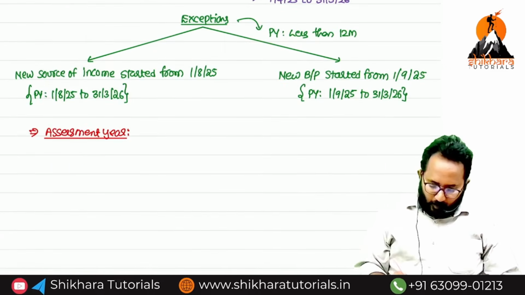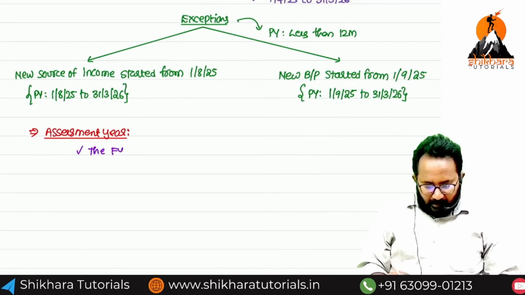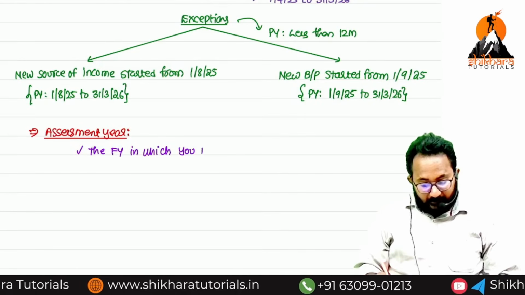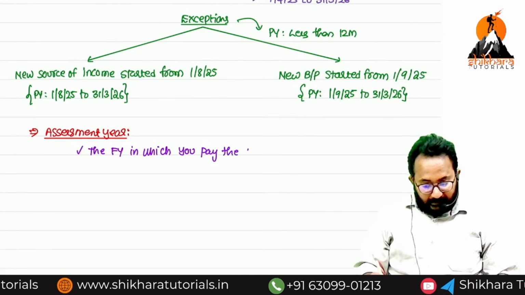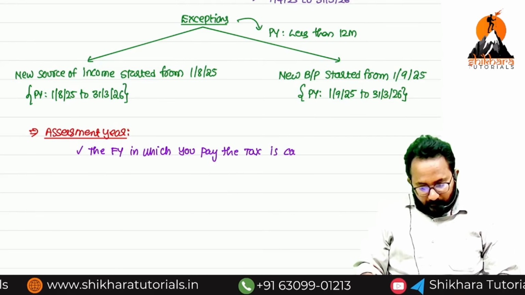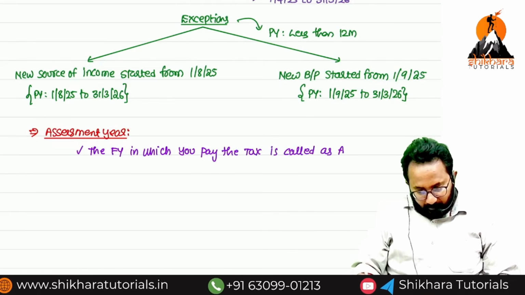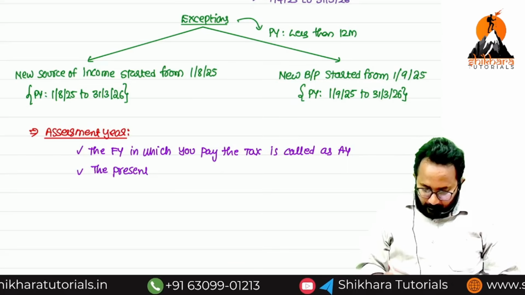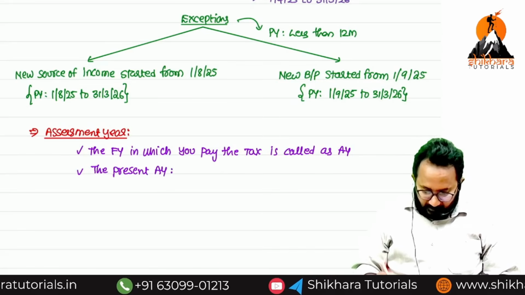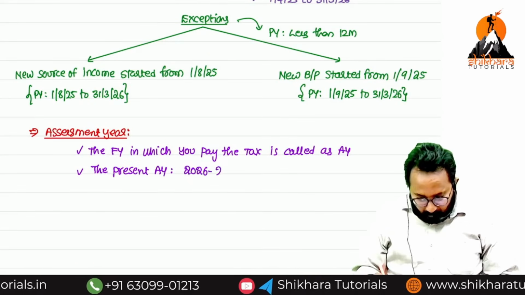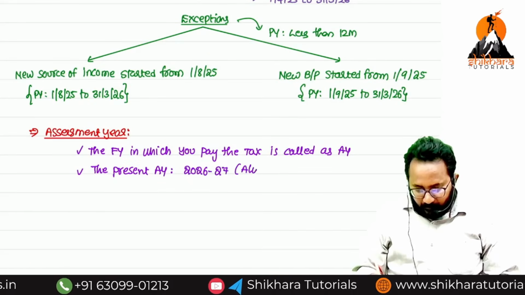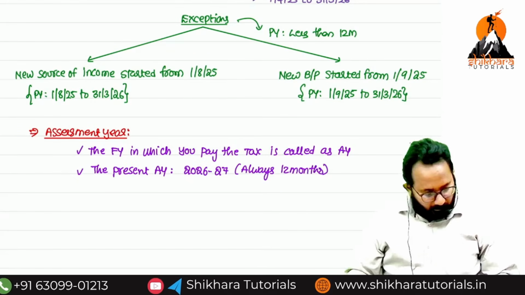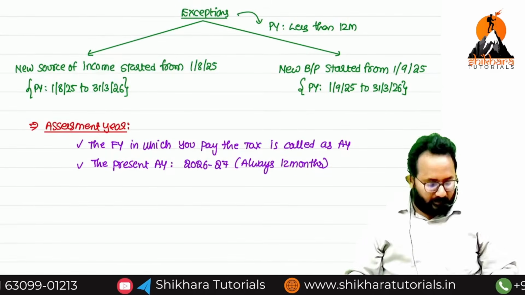First, you have to tell me, is it a financial year or calendar year? Financial year, in which you pay the tax. The year in which you pay the tax is called what? Assessment year. The present assessment year for our examination is 2026-27. There is no exception for this. Always how many months? 12 months. Always how many months? 12 months.